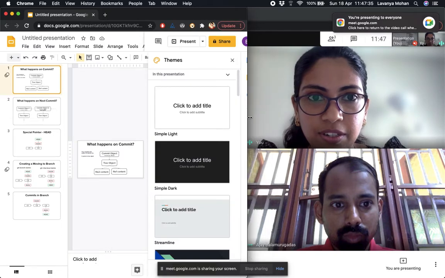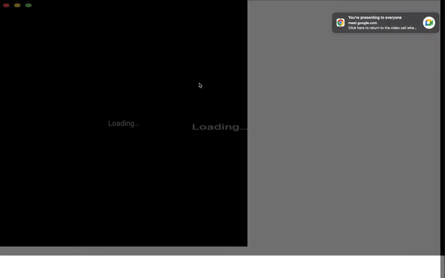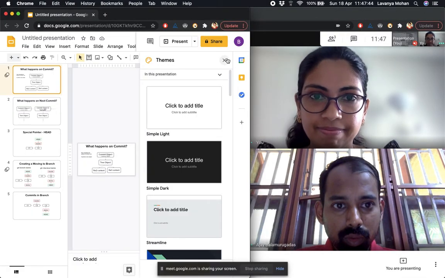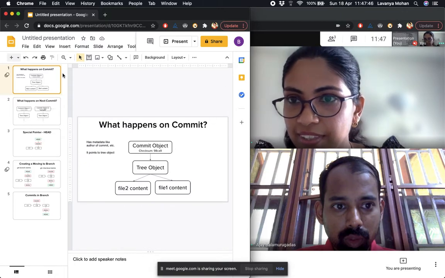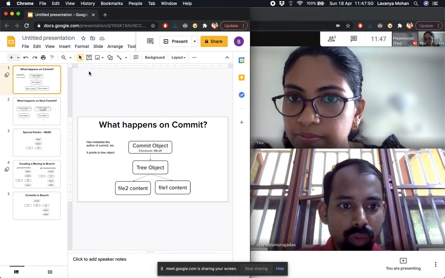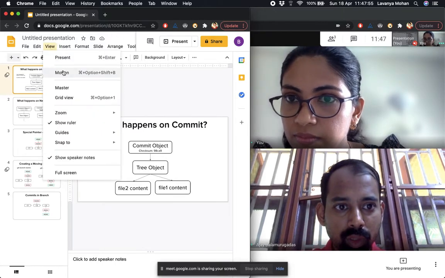Whoa, it's so small. You can close the theme. Oh, I can close the theme. Is it possible to close this as well? Yeah, view. Can try view. If there is anything on the view menu.